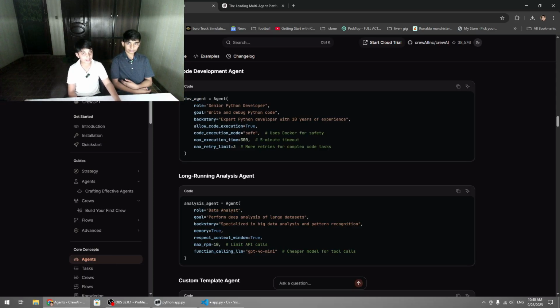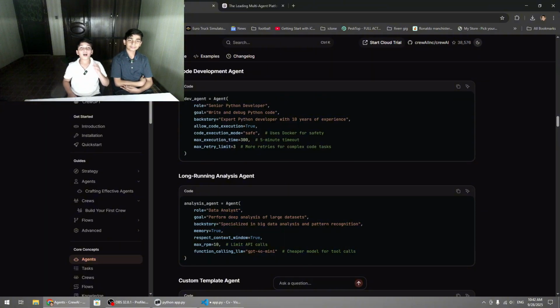As you can see, we are creating an agent called dev agent assigned to the constructor agent, and it has the role of senior Python developer. The goal is to write and debug Python code. And the backstory of this agent is expert Python developer with 18 years of experience. Allow code execution is set so that the agent can execute code, the execution mode is safe, the max execution time is 300, and the max retry limit is 3.